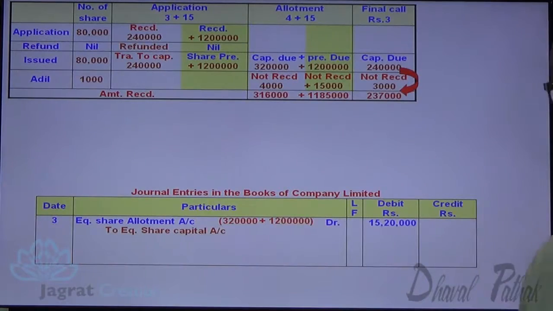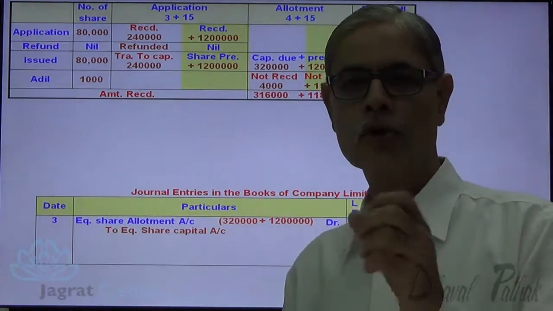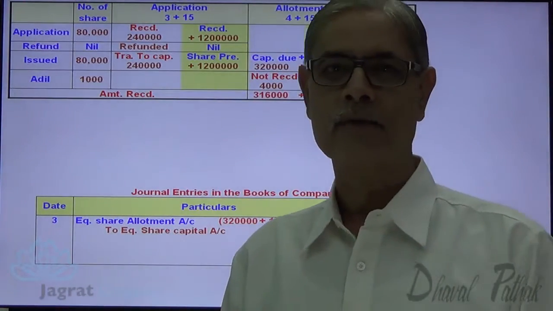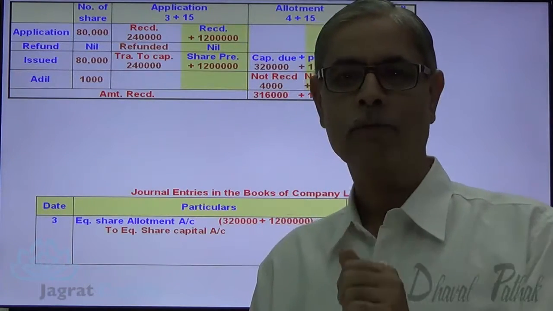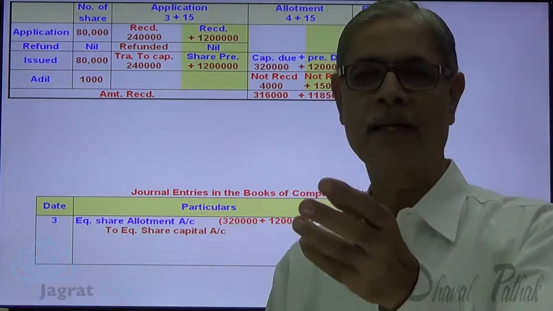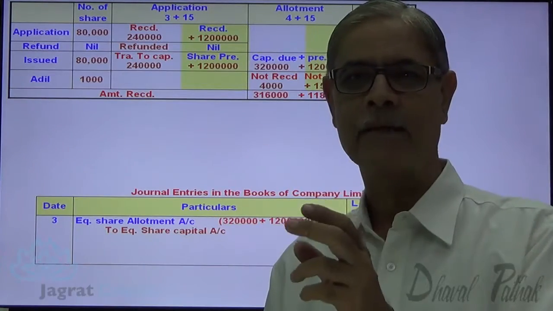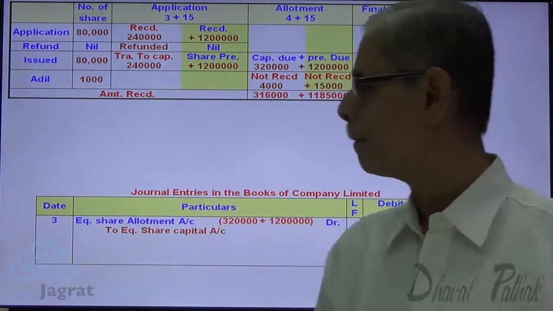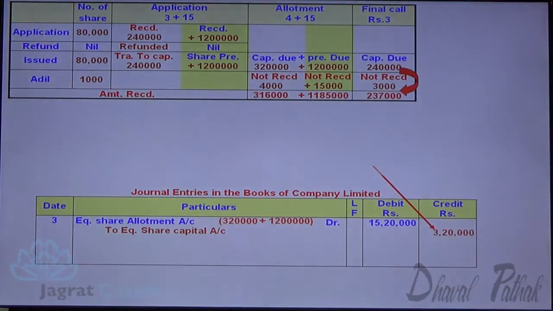That comes out to 15,20,000. So share allotment account debit 15,20,000 to share capital account for the capital that is demanded, and security premium account gets credited for the security premium demanded. So to share capital account credit to security premium account.